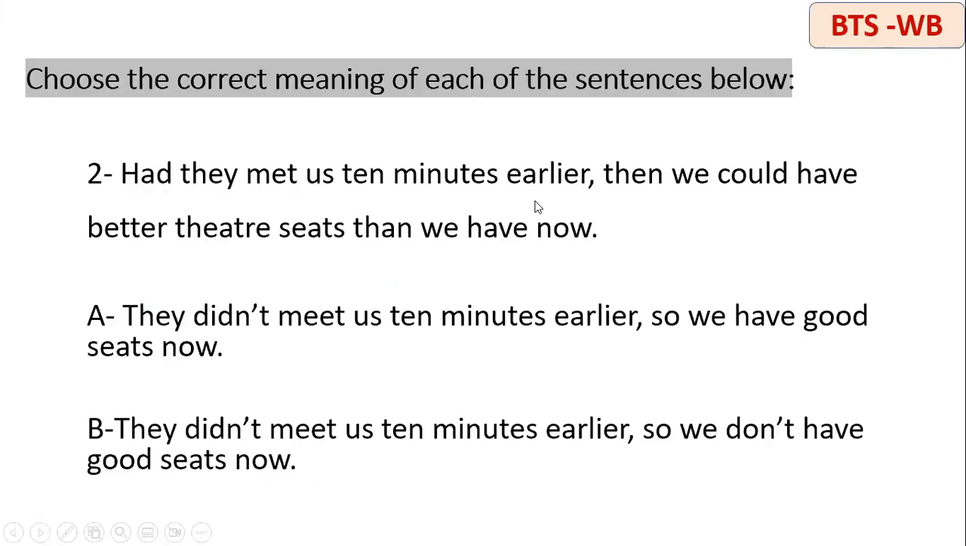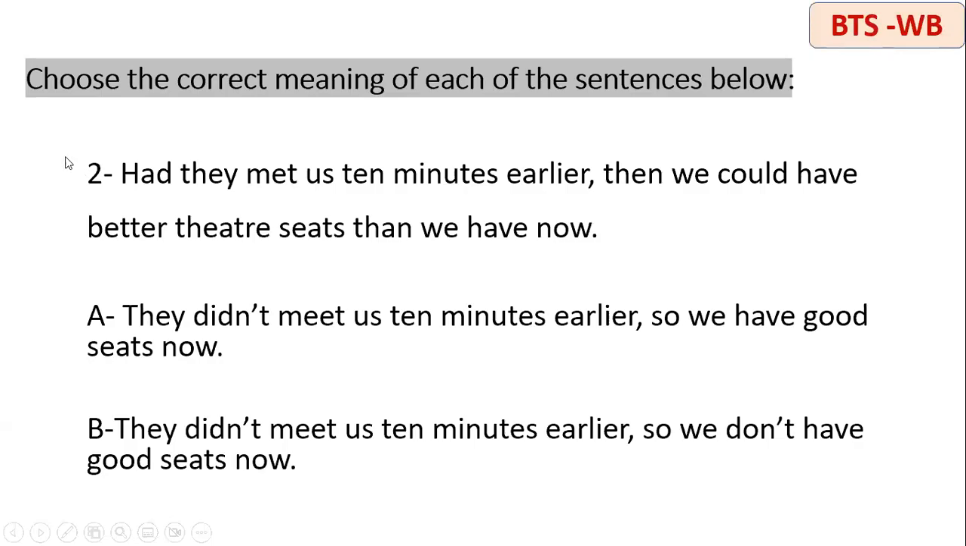Had they met us 10 minutes earlier, then we could have better theater seats than we have now. Just a reminder, in the first video, I highlighted the fact that we can sometimes use the rule of inversion in order to remove the word if. So this sentence means if they had met us 10 minutes earlier. It's also possible to say it in this way, okay? And it's perfectly correct.